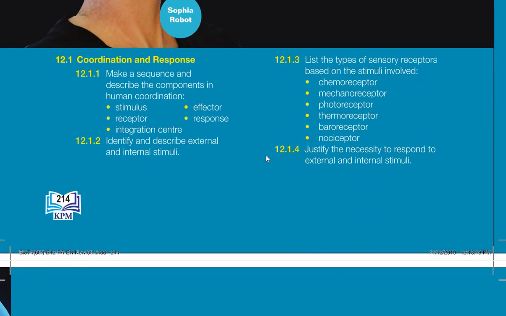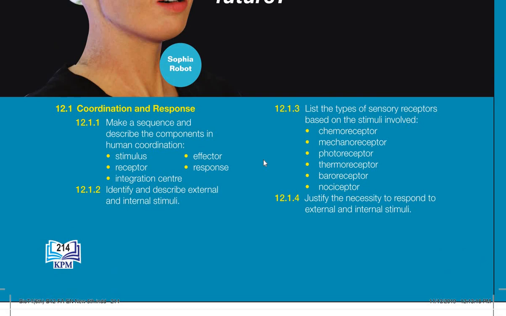Okay, so we continue with 12.1 first, coordination and response. 12.1.1, make a sequence and describe the components in human coordination: stimulus, receptor, integration center, effector, response. 12.1.2, identify and describe external and internal stimuli. 12.1.3, list a type of sensory receptors based on the stimuli involved: chemoreceptor, mechanoreceptor, photoreceptor, thermoreceptor, baroreceptor, nociceptor. And 12.1.4, justify the necessity to respond to external and internal stimuli. So let us proceed.